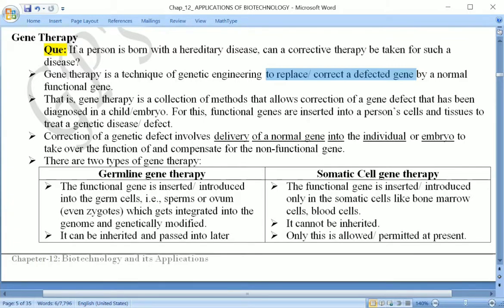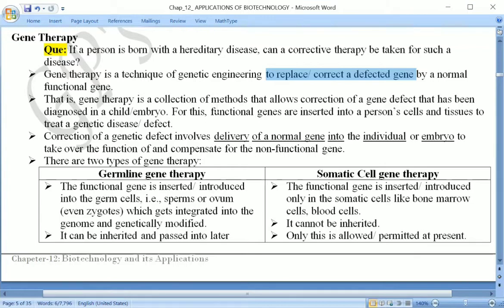Once again, this is a technique of genetic engineering in which the defected gene is either replaced or corrected. And if replacement is taking place, a normal functional gene has to replace this so that it is able to function and produce the substance which that gene was supposed to produce.